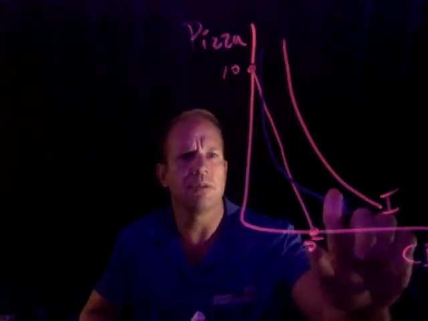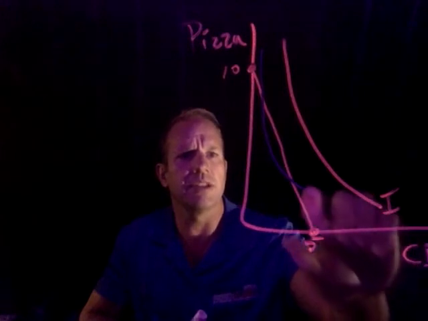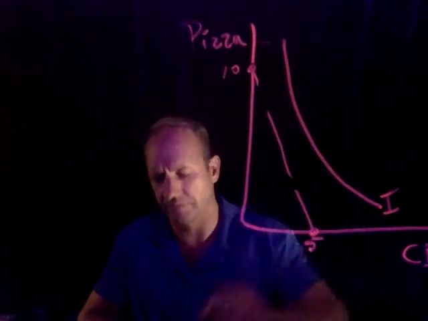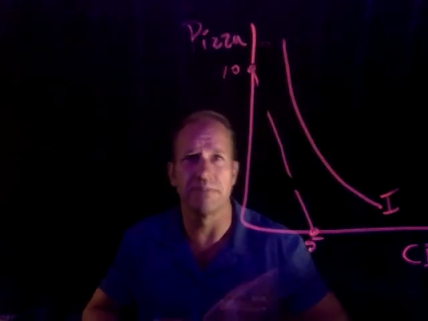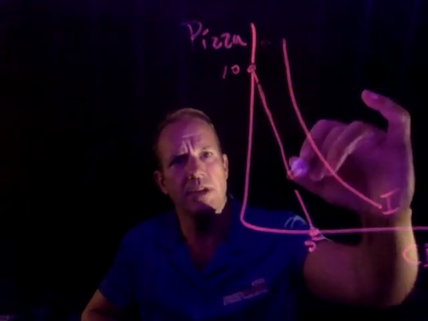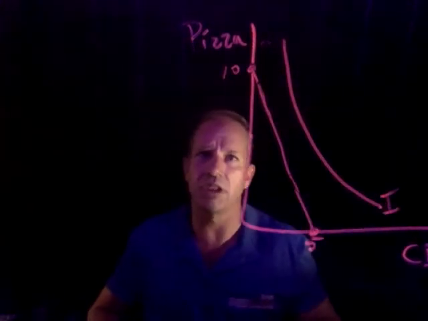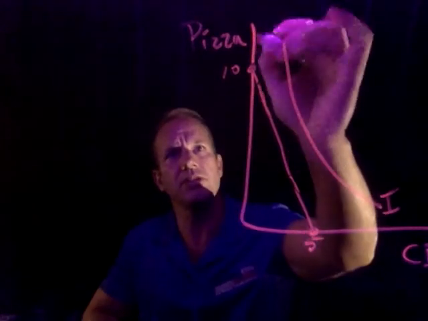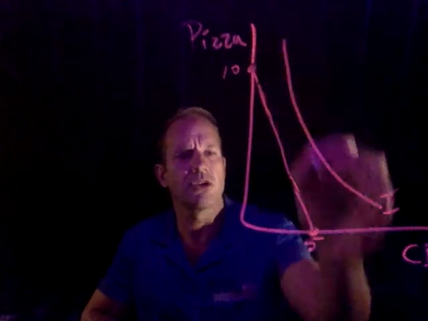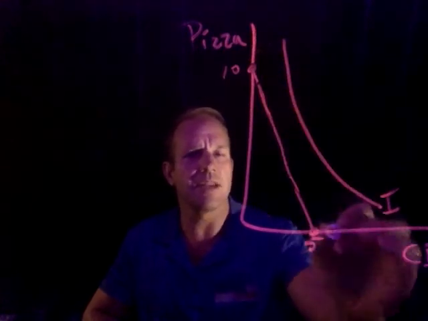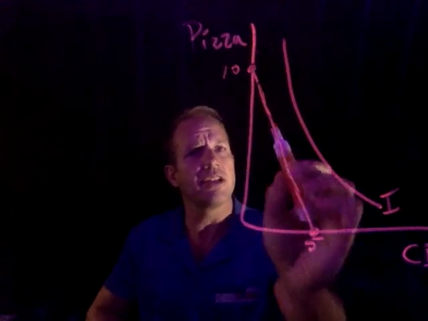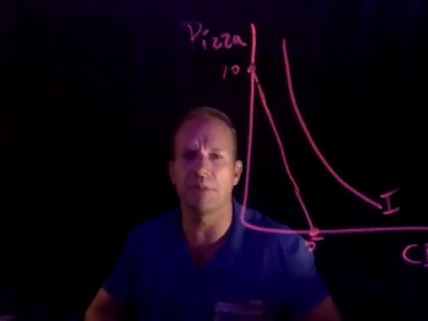Okay, well, what could make me get there, since I know I would like to be there? Suppose I got a raise. Suppose I got a 20% raise. I'm making $100, that would be $120. That would mean I could buy 12 CDs, or 12 pizzas, or 6 CDs, and that might get me out there. Maybe it would take a 40% raise or a 30% raise. But a raise would shift my budget constraint out there, maybe I could get there.